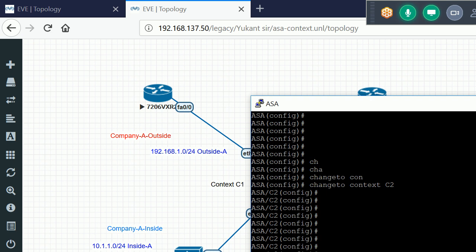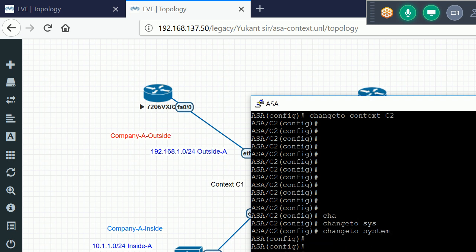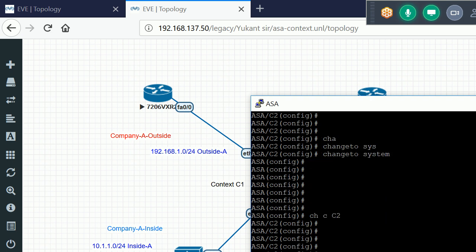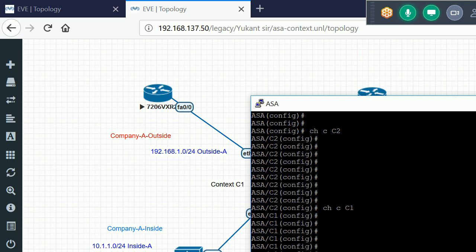So let me now again go into the system context. We don't need to write the full command, changeto context. We always use this command, ch then c then c2. I am in c2. Okay. If I go to c1, ch c then c1. That name must be the same. Okay. So that is the way how we can switch between the contexts.